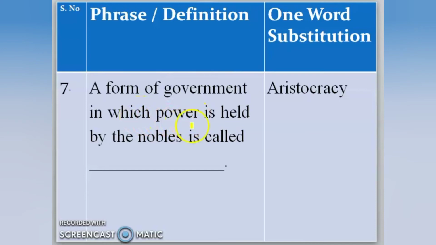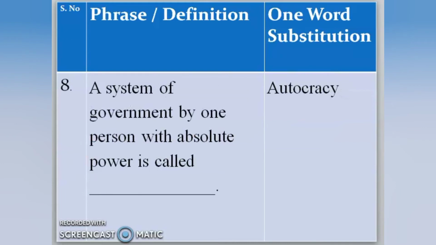So when there is a form of government, a type of government by nobles. Now, what is meant by nobles? All right, it means rich people or noble families. When they rule, it's called aristocracy. Next,